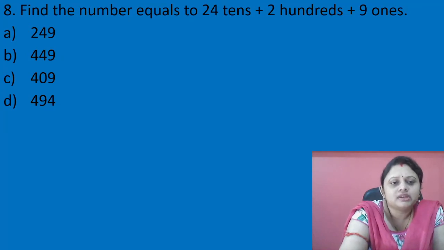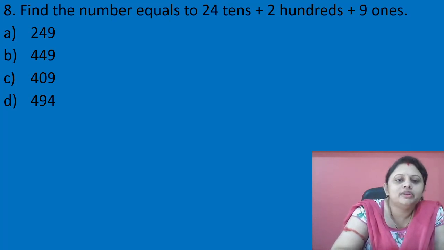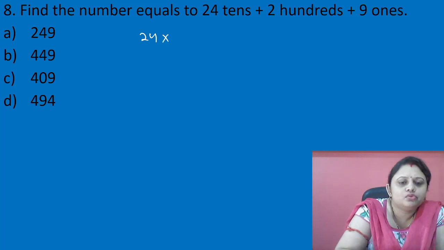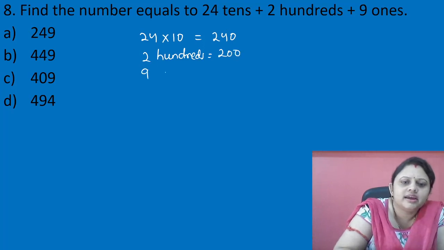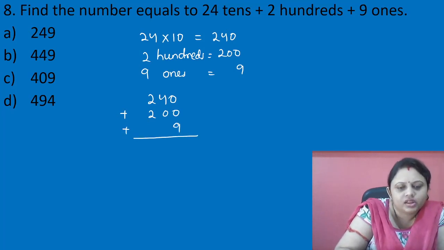Find the number equal to 24 tens plus 2 hundreds plus 9 ones. 24 tens means 24 into 10, that is equal to 240. Next, 2 hundreds means 200. Then 9 ones, that is equal to 9. So we have to add these, 240 plus 200 plus 9.